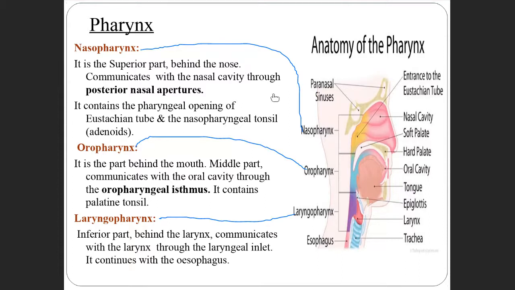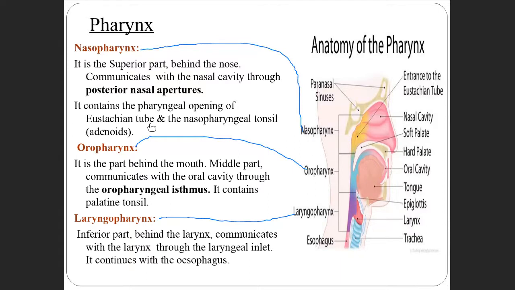How does it communicate? It communicates with the nasal cavity through the posterior nasal aperture. What are the things we find here? One is the Eustachian tube, or auditory tube.